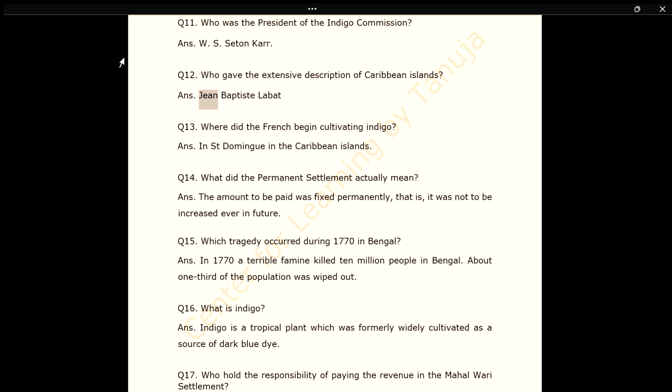Ans. Jean-Baptiste Labat. Q13. Where did the French begin cultivating indigo? Ans. In Saint-Domingue in the Caribbean islands. Q14. What did the permanent settlement actually mean? Ans. The amount to be paid was fixed permanently, that is, it was not to be increased ever in future.